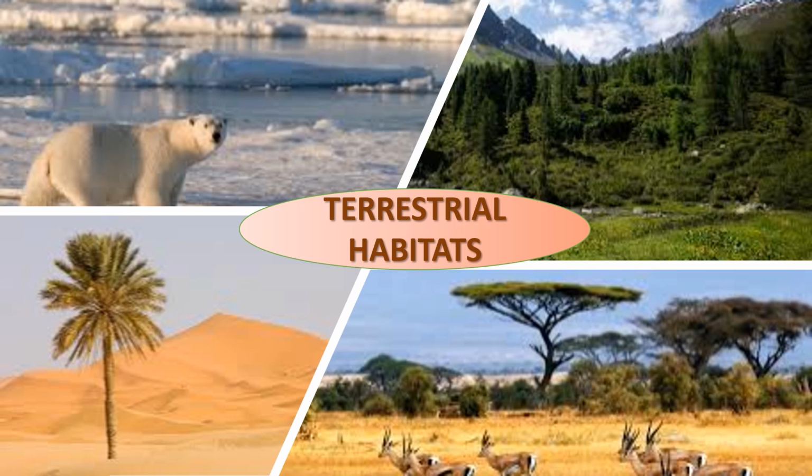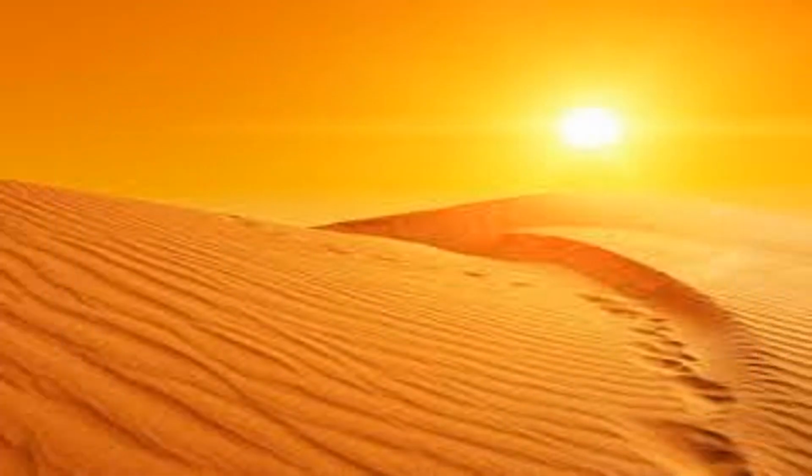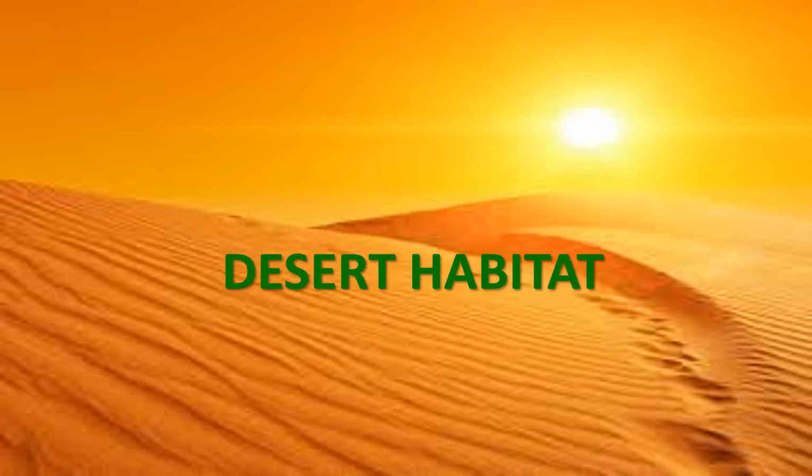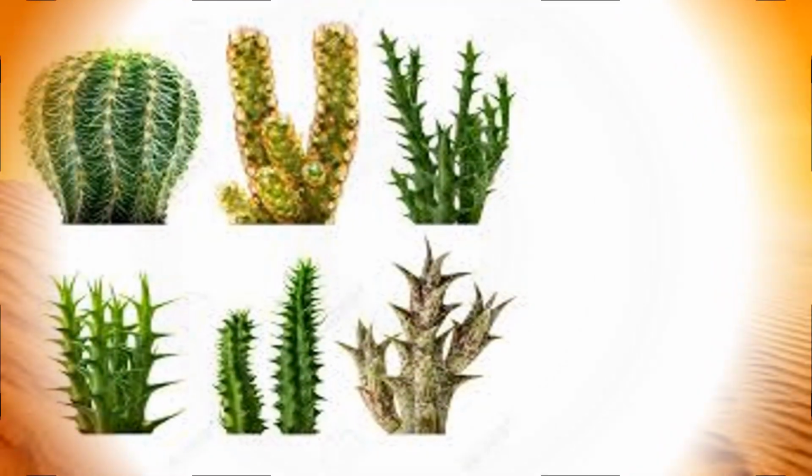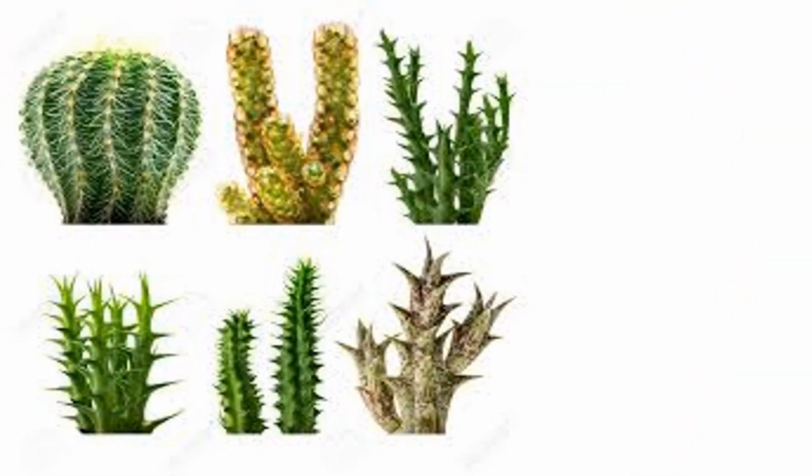So, first I am going to discuss with you the type of terrestrial habitats and it is deserts habitat. Deserts are usually very hot during daytime and very cold at night. Deserts get very little rainfall. So, there is very little water available in deserts. A large number of plants and animals survive in deserts. So, first I am going to discuss with you adaptations in desert plants.